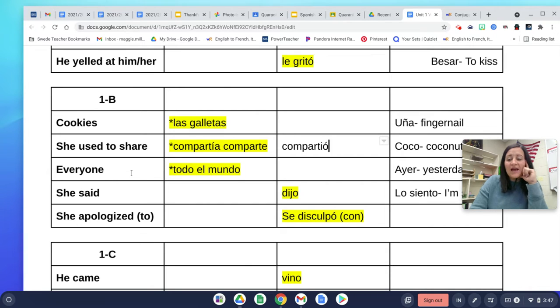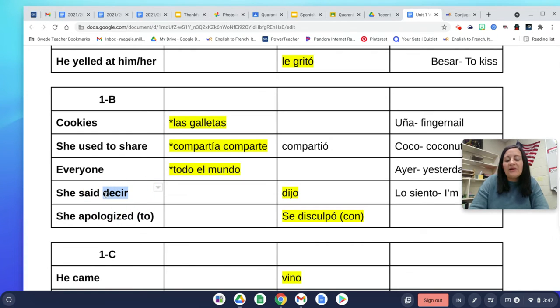Bueno, the next phrase is everyone, which is todo el mundo. Now, obviously, if you translate this directly, it doesn't translate as everyone. It directly translates as all the world, but we wouldn't really say that in English. We just say everyone. So that's how we will translate it. He or she said is dijo. Now, this comes from the verb decir.